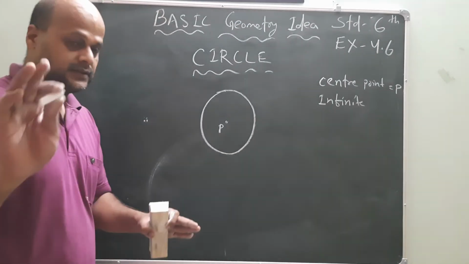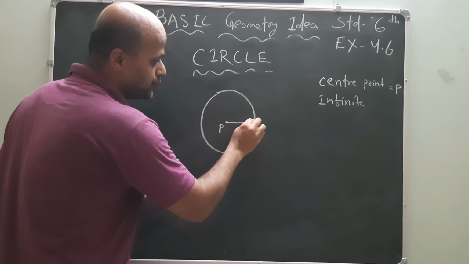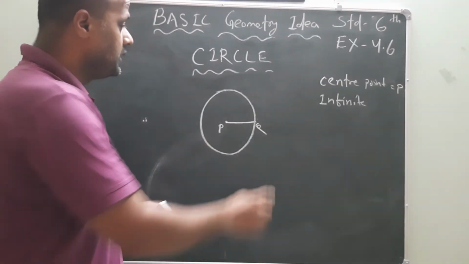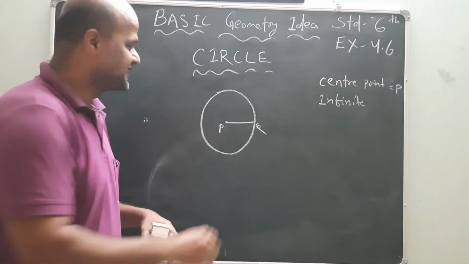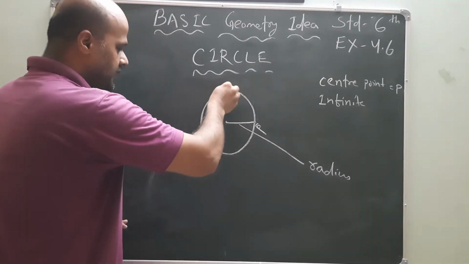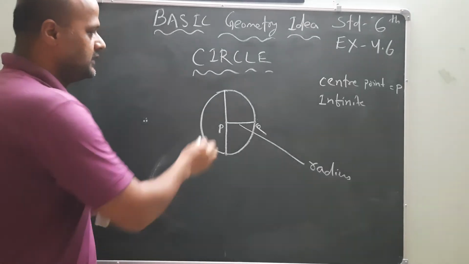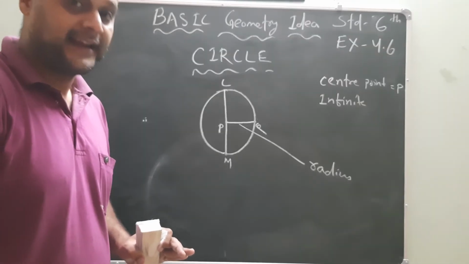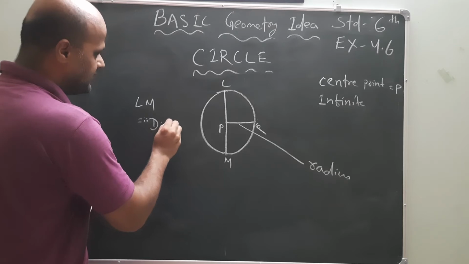Now, if from the center point of the circle to a point on the circumference of the circle I join a line segment, then that one is known as the radius. If two points on the circumference are joined with each other and the line passes through the center of the circle, then what is the name of that line segment? LM is called the diameter.